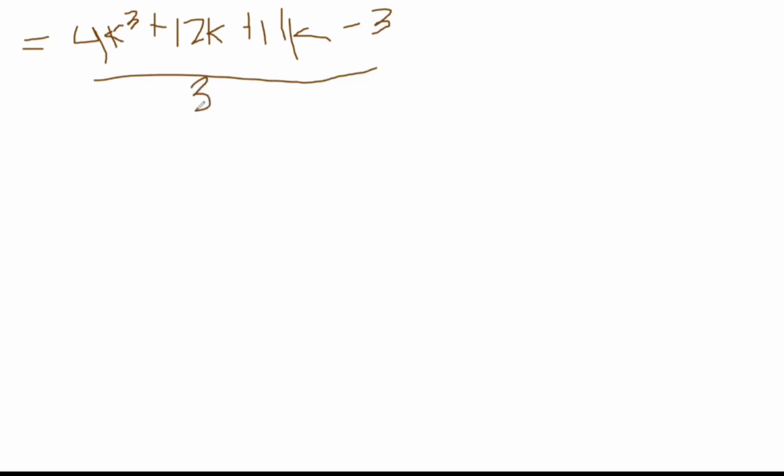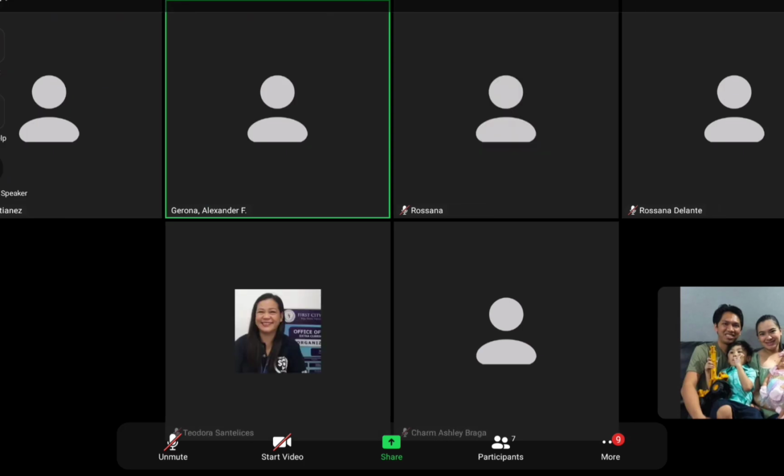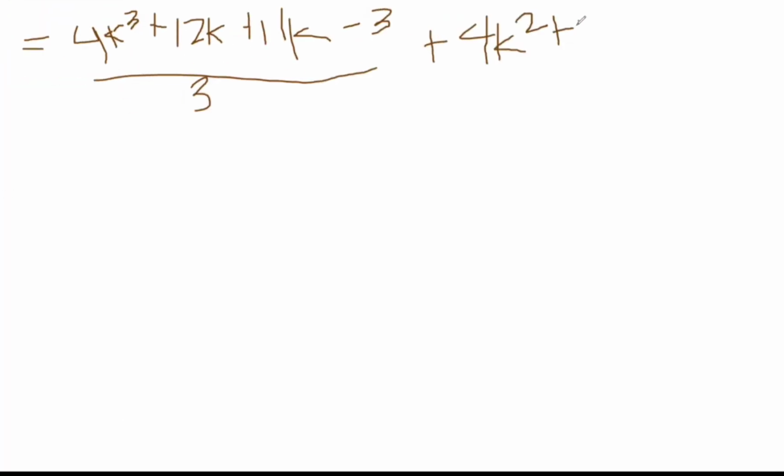Pwede ko ba banggitin na lang po? Ang hirap pala. Ayan. 4k cube po. Ito na po yung value ng next line. 4k cube plus 12k squared plus 11k minus 3, all over 3. Then plus 4k squared plus 4k plus 1. Then equals po natin, i-simplify po natin.